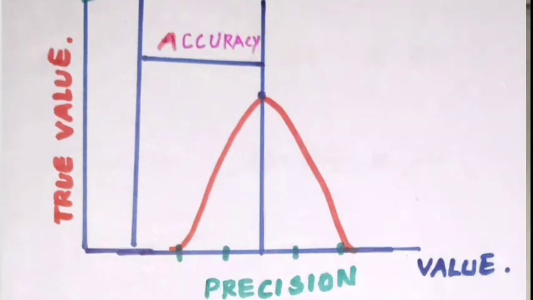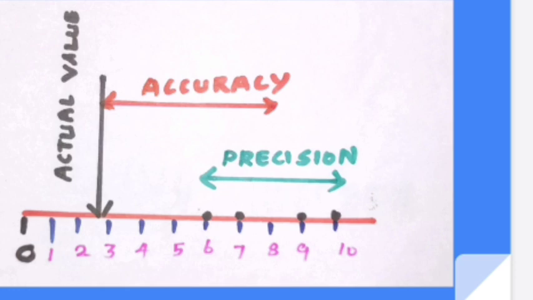And then one more example. From this given diagram, from the actual value, say you decide the accuracy is 8. From the 8, the left and right side 2 points are called precisions. Right side from 8 to 9, 9 to 10, those 2 points are precision. From 8 to 7, 7 to 6, these 2 points are also called precision.